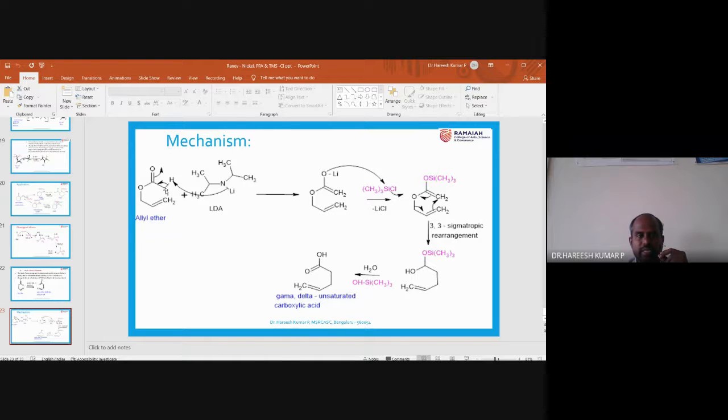You know that this carbon is the alpha carbon, and this is the kinetically favored one, LDA. So diisopropylamine captures this proton. There will be anion formation here, and this bond pair can come over here, and the lithium will come over here, and there will be a new bond formation between this oxygen and silicon. So that is how it is obtained. Now this electron transformation is called 3,3 sigmatropic rearrangement.